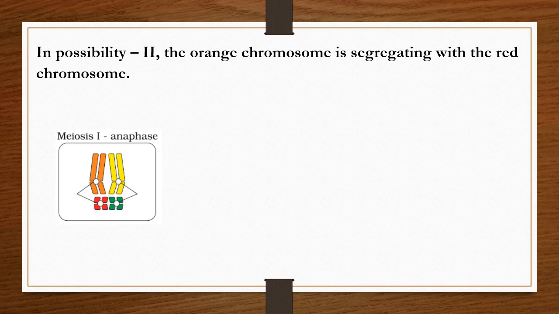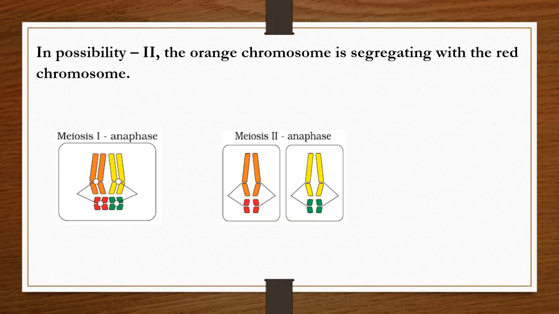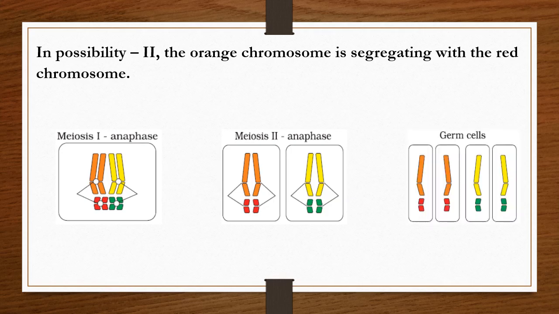So in meiosis 2 anaphase, one cell will get the orange and red chromosome pair and another cell will get the yellow and green colored chromosomes. And in gametes, this is the combination: in the first possibility, orange and green; and in the second possibility, yellow and green, orange and red combination is the possibility of the cell division.